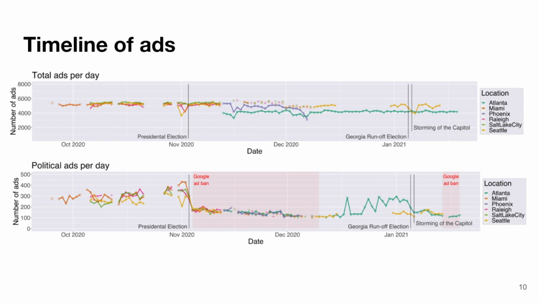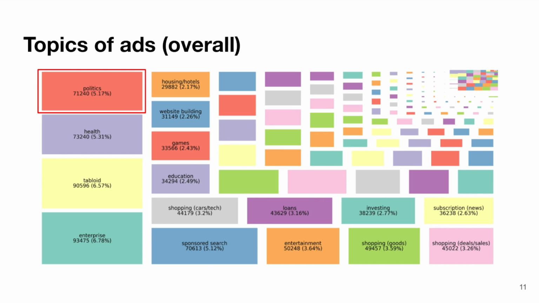We unfortunately have several gaps in our data due to bugs and outages, but we observed that the total number of ads was relatively constant before and after Election Day at around 5,000 ads per day. However, if we look at political ads, we see that the number of political ads dropped substantially after the election, from up to 450 ads per day to around 125 ads per day. So what is in all of the ads that we collected?